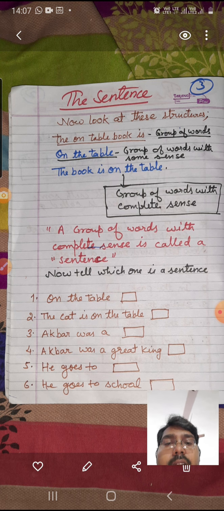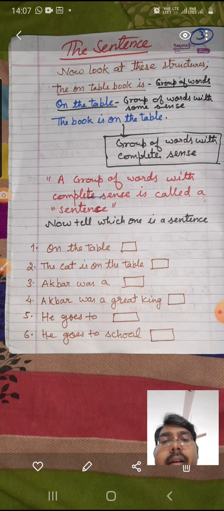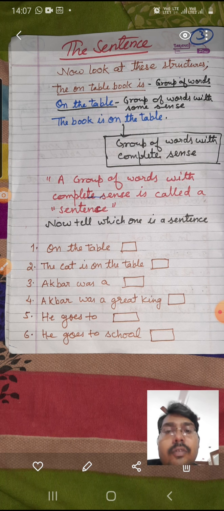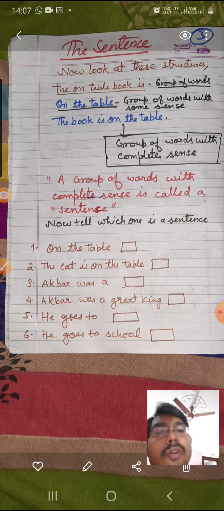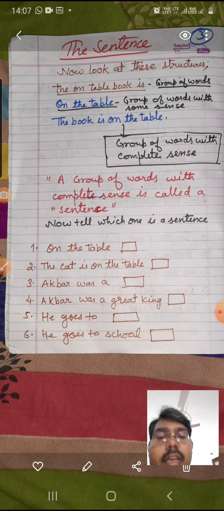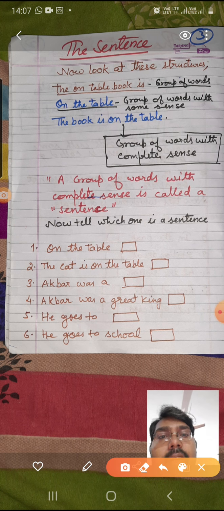I hope it is clear to you. Now I have a set of practice exercises for you. See the first one here. In this exercise you need to tell which one is a sentence.